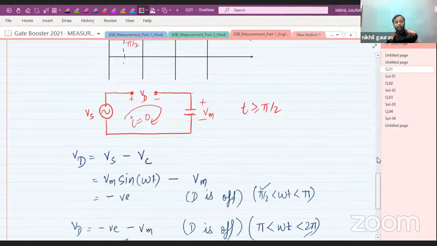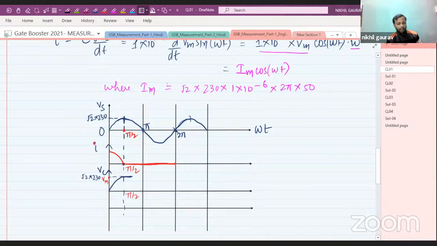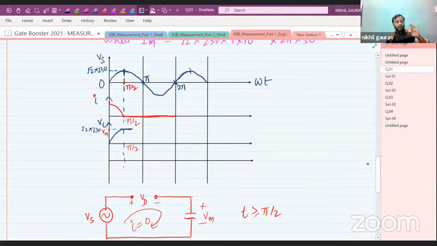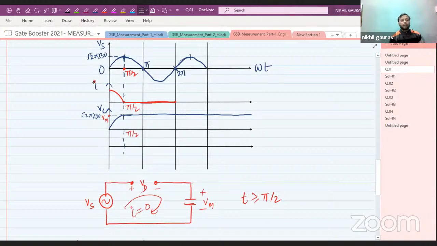So what can we conclude here? We can conclude that once the capacitor current decreases to zero, the diode will never turn on again. That means your capacitor voltage will be clamped to plus Vm till omega t equals infinity. And the current in the circuit will be 0 till infinity.